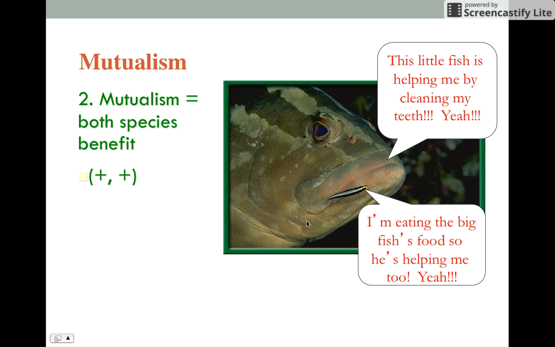So let's look at this big ugly fish. And look at this little tiny fish. The big fish eats different kinds of foods. The little fish lives in its mouth, and it eats the fish's food from between its teeth. They both benefit because the little fish helps him clean his big teeth. Little fish benefits because it's eating the fish's food, so it has a constant food supply. Both of them are benefited from this relationship.